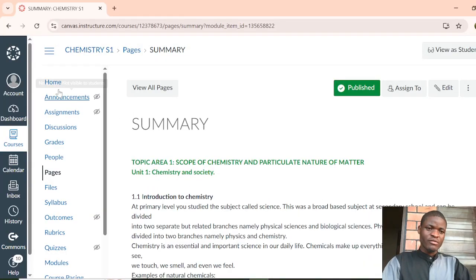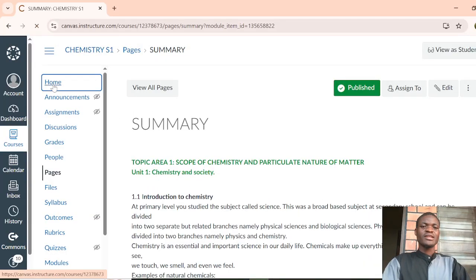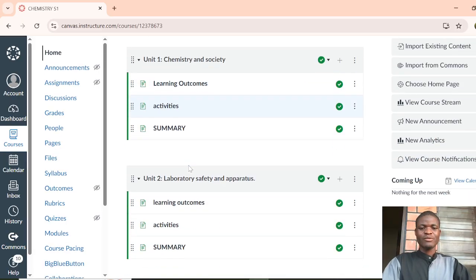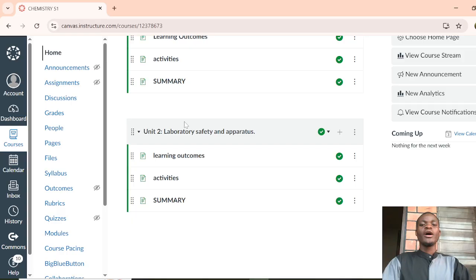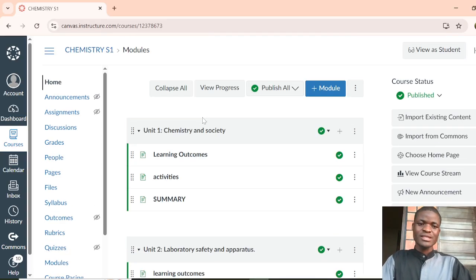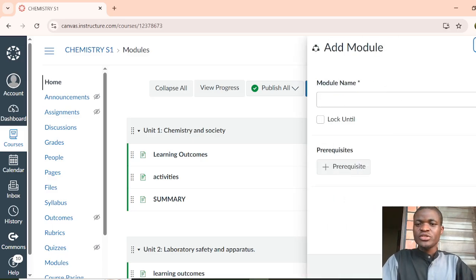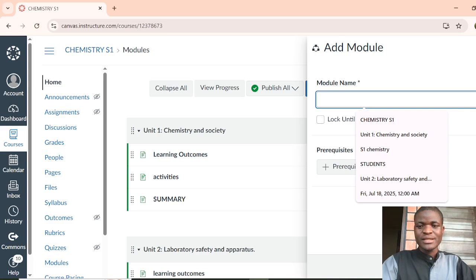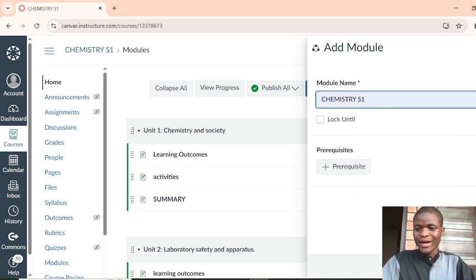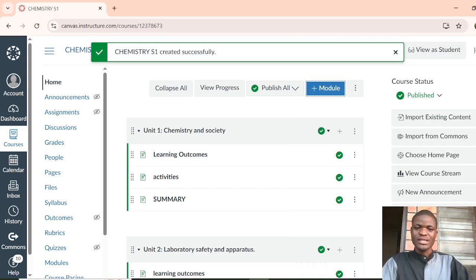Now, the information related to unit 1 is the same as the one uploaded on unit 2. What I'm going to pass through is the simple process by which I uploaded this in Canvas. When you want to create a new module, you come here on module, then you add a module and give it a name. Let me just type, for instance, this one, then you add the module so that you make sure the module is now created.